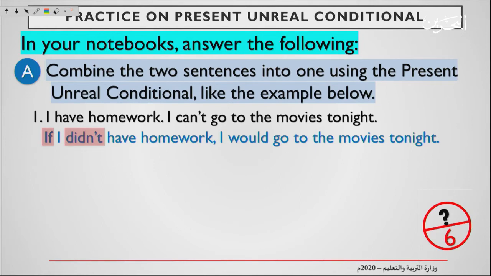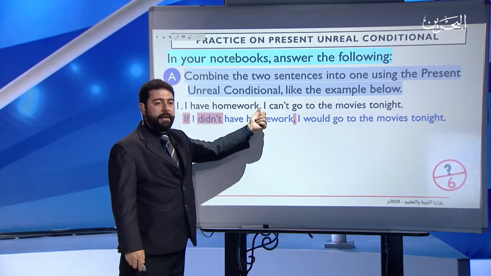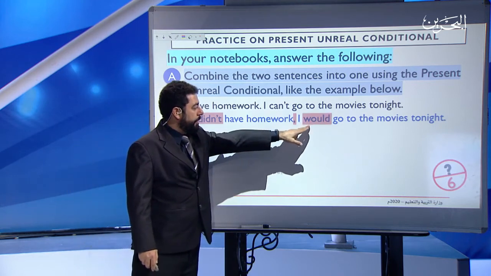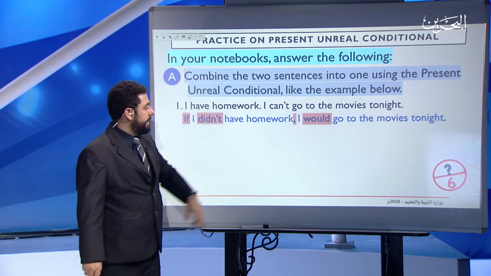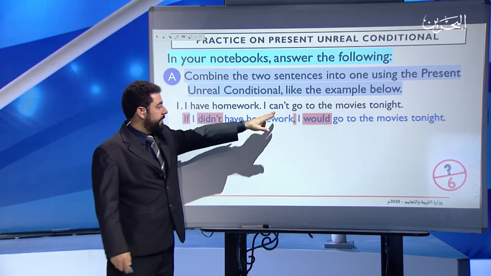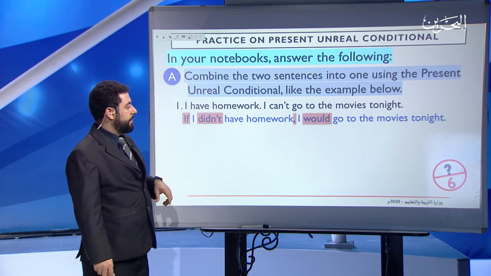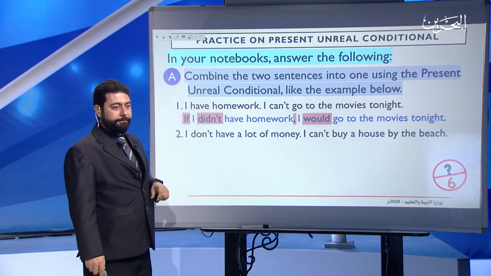I said, if I didn't have homework, I made it negative to make it conditional. And then I added a comma instead of the full stop. And I added the modal would instead of can't. Okay? So because of the negativity, the negative changed into this. All right. So this is how I changed it.